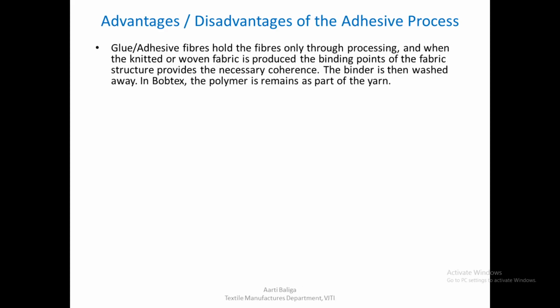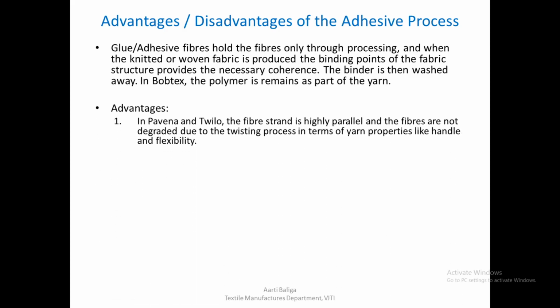So let us look at the advantages and disadvantages of any adhesive process. Glue or the adhesive fibers that we add during processing will only remain till the time that the yarn is being processed, and once the knitted or woven fabric is produced, the binding is provided by the structure of the fabric itself at the interlacing points. The binder therefore has no use and it has been washed away. Although in case of Boptex, the polymer shall remain as a part of the yarn. It is not washed away.